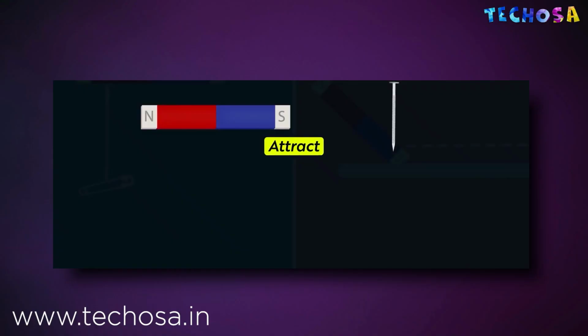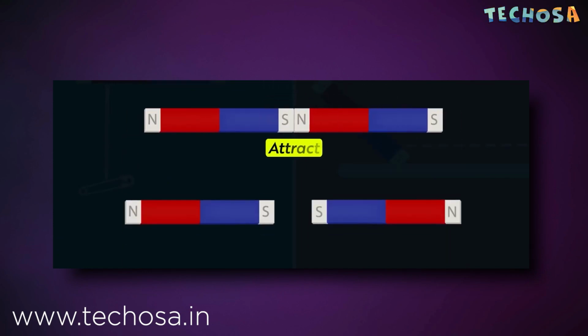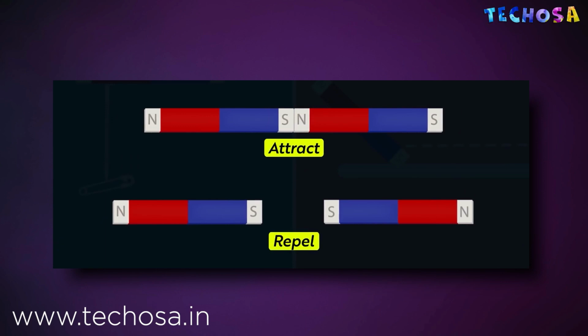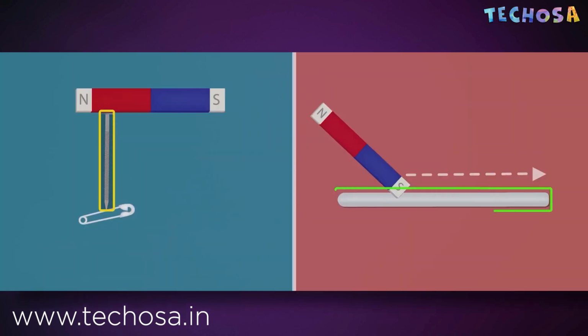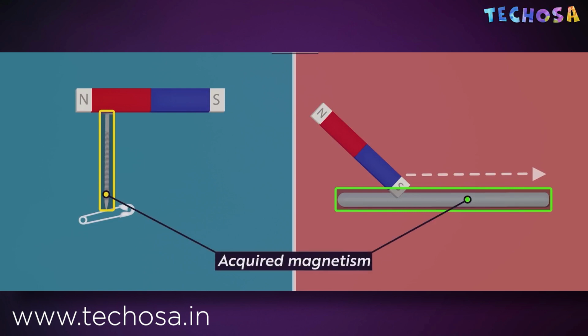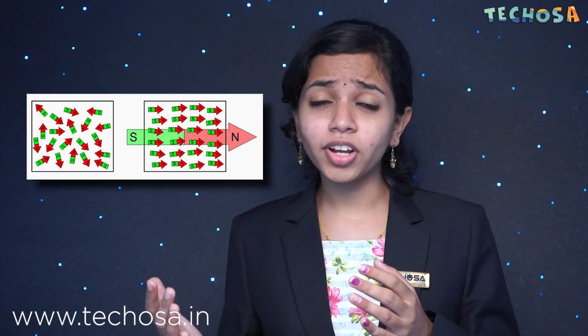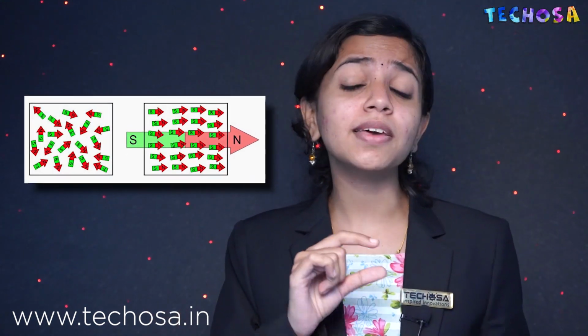As you all know, magnets have two poles, the North Pole and the South Pole. All magnets have North and South Poles. Opposite poles attract each other while the same poles repel each other. When you rub a piece of iron along a magnet, the north-seeking poles of the atoms in the iron line up in the same direction. The force generated by the aligned atoms creates a magnetic field. Now the piece of iron has become a magnet.